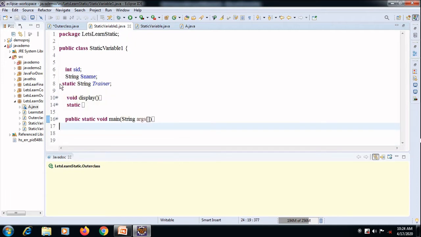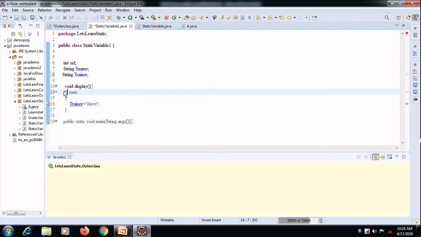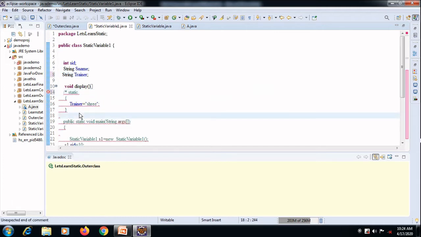I will just make a little modification in this. Just wait for 2 seconds. I will make a modification and get back.